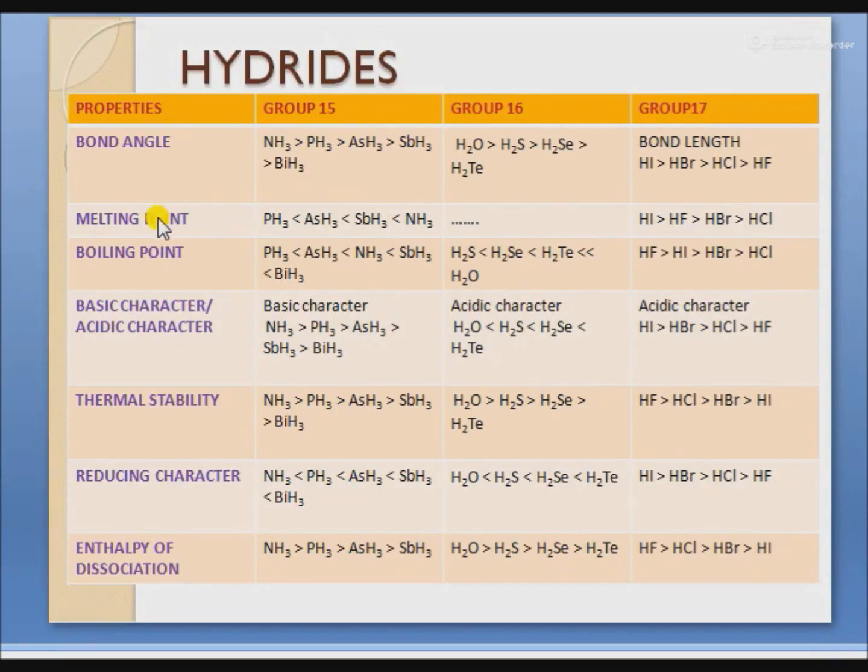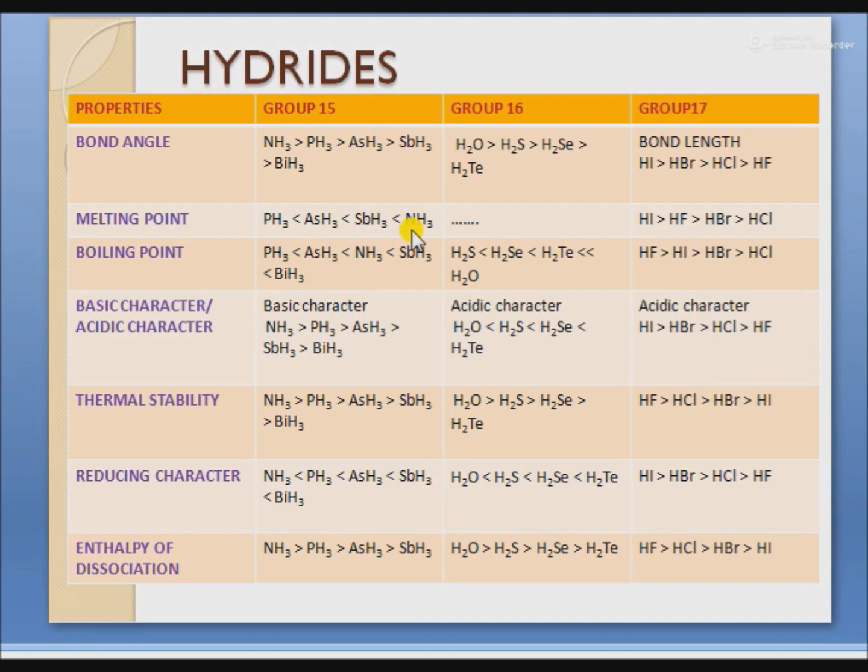Now we will discuss the melting point of group 15, 16 and 17. In group 15, this is the increasing order of melting point, in which ammonia has the highest melting point, and from PH3 the melting point regularly increases to antimony hydride. Why is the melting point of ammonia the highest in this group?